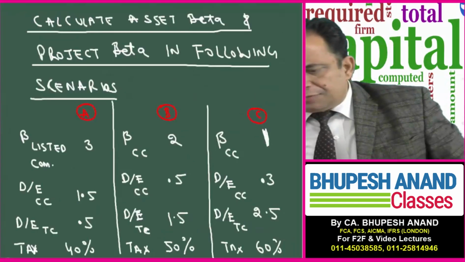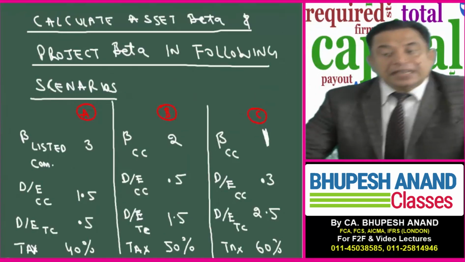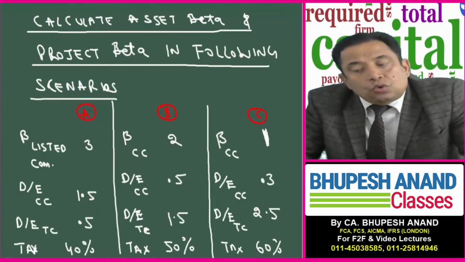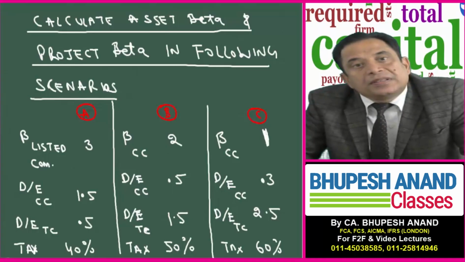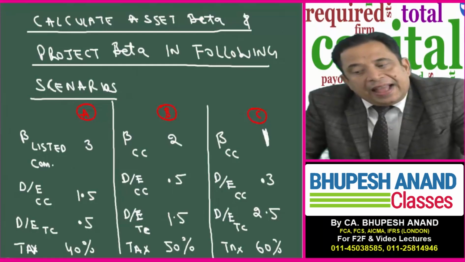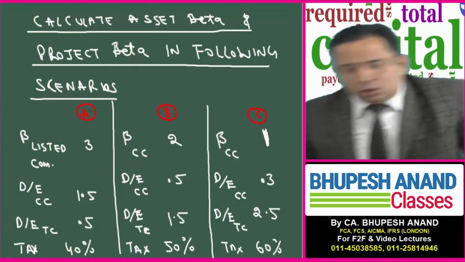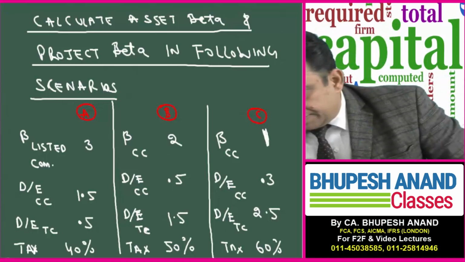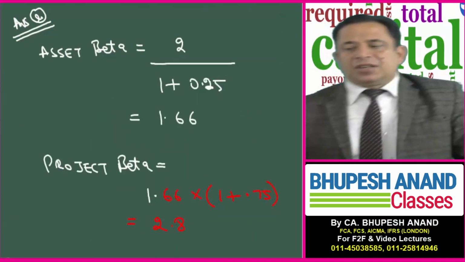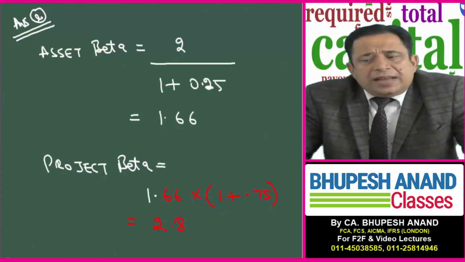Now I will be doing case study number B. The beta of comparable companies is 2, debt equity of comparable companies 0.5, debt equity of target companies 1.5, tax rate is 50%. Asset beta: firstly, I will calculate asset beta, that is beta of comparable company upon 1 plus after tax debt equity mix of comparable.